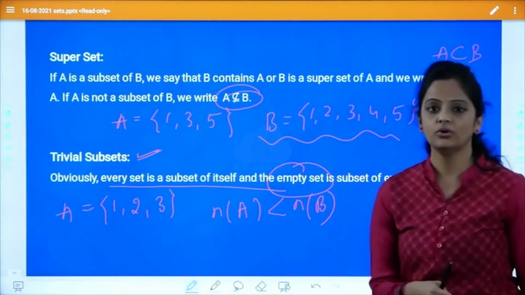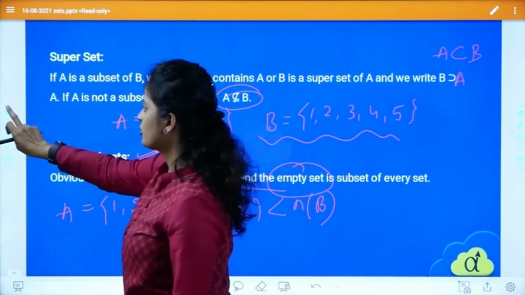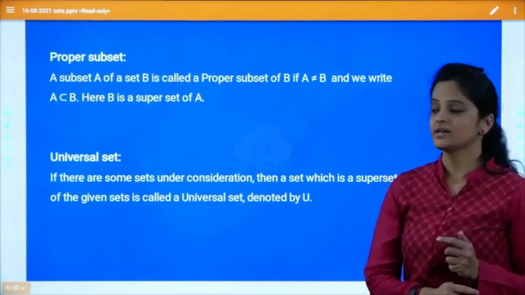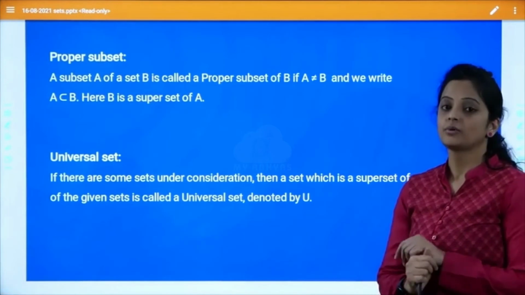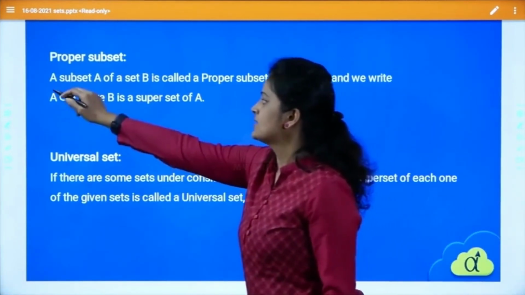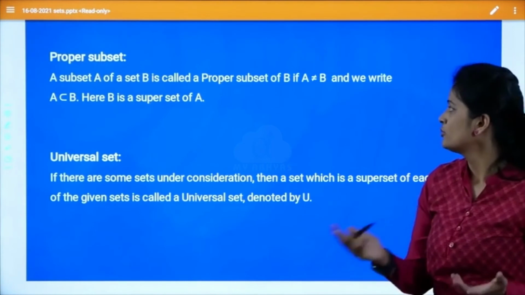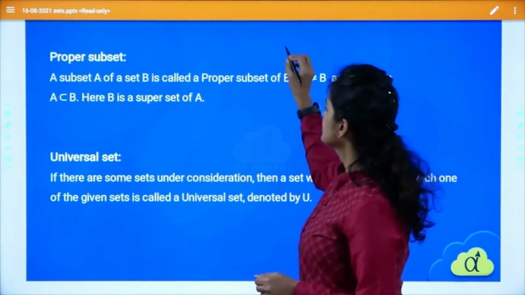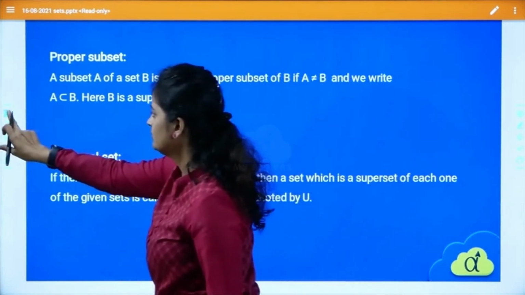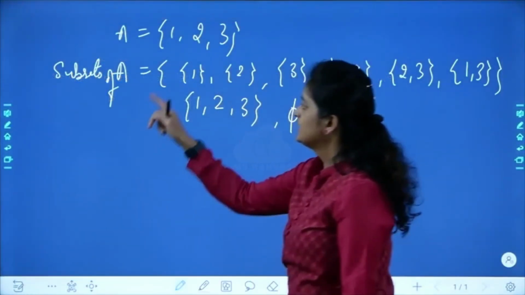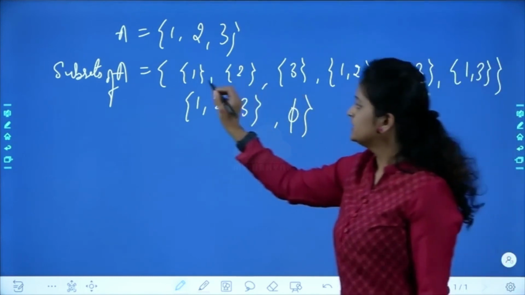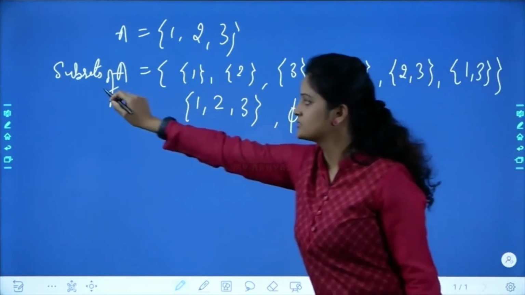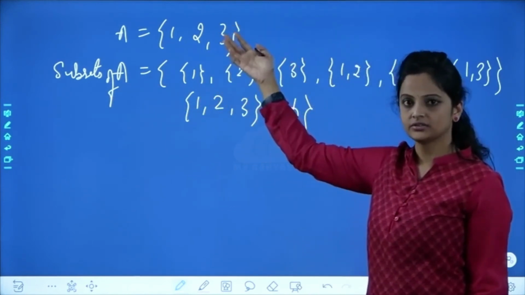In this, we have proper and improper subsets. Let's see that one. Proper subset means a subset A of set B is called a proper subset if A is not equal to B. If I am writing the subsets, already we have written, each and every element in this subset is a subset of A. Correct?